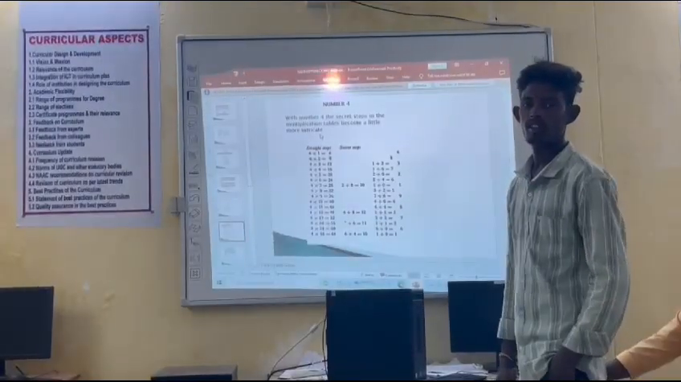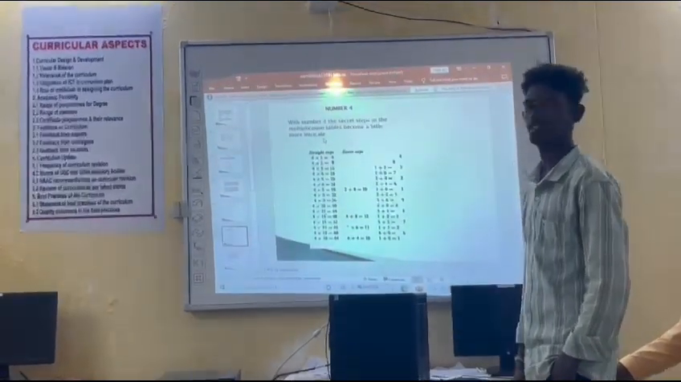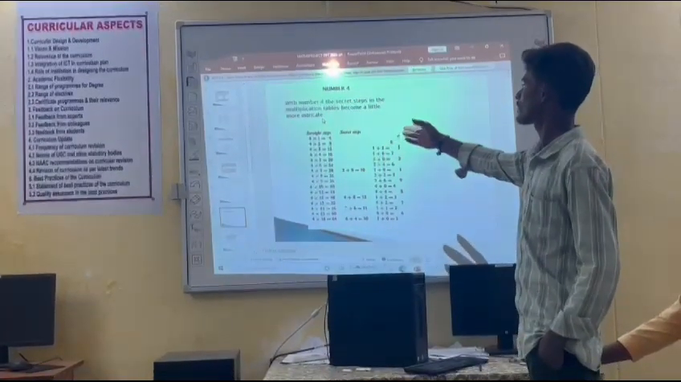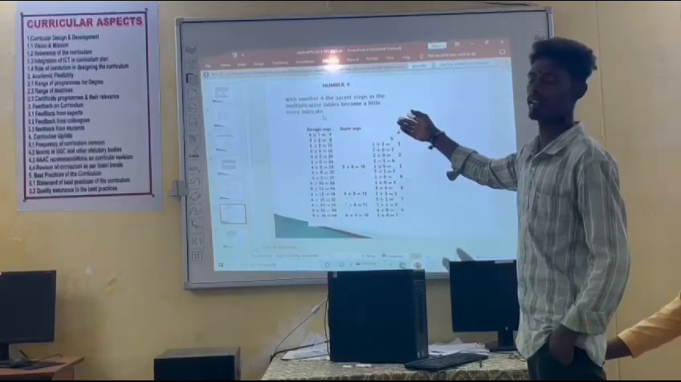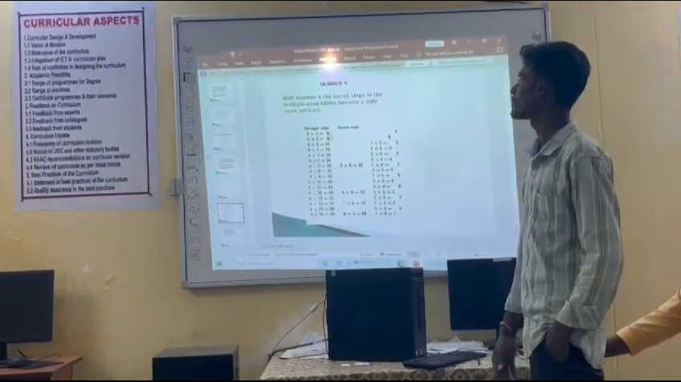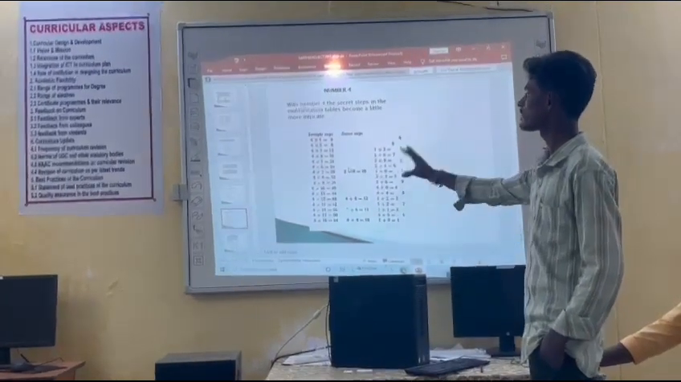This is P. Verma. I am from Government Degree College. Next, the continuation. Number 4. With number 4, the secret steps in the multiplication table can be a little more intricate. Straight steps and secret steps.